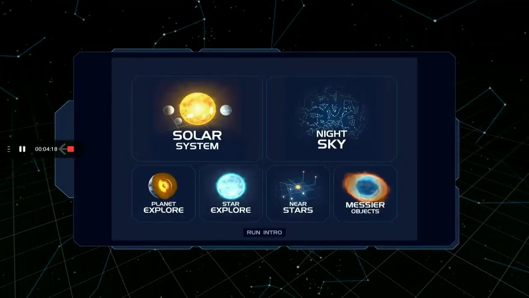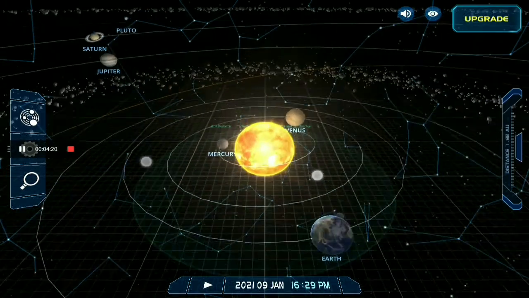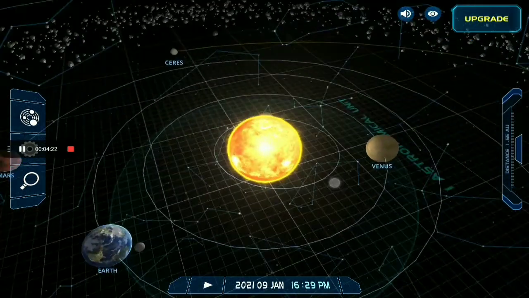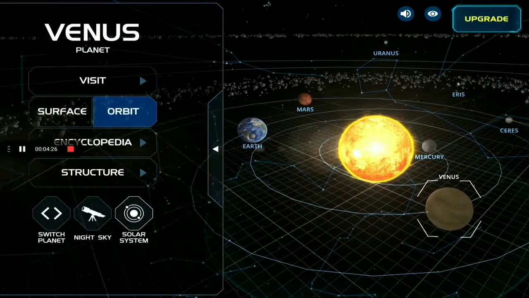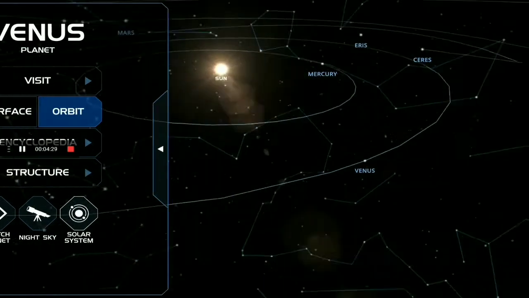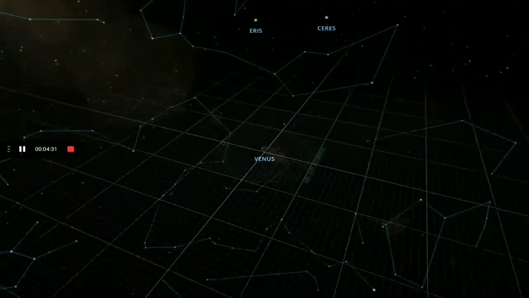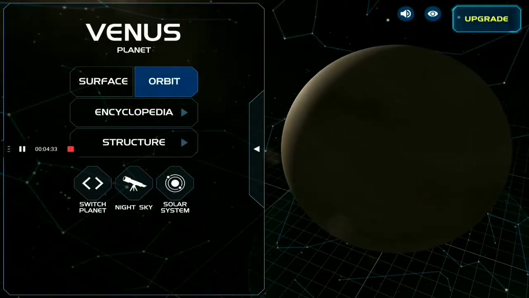Now we will come to the next planet, the second closest, also known as the morning and evening star, Venus, and it is also known as the hottest planet of the solar system.